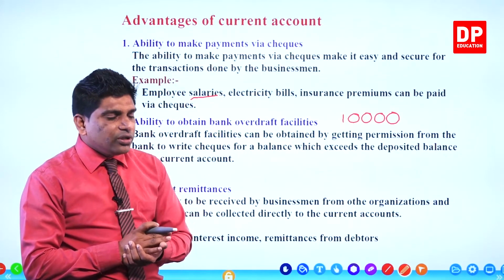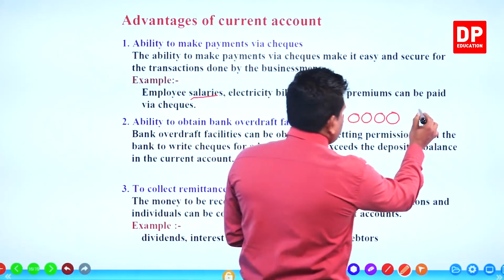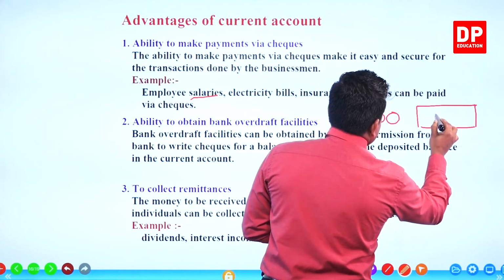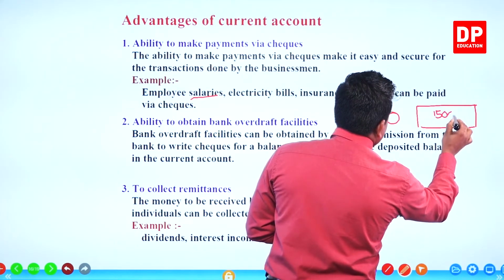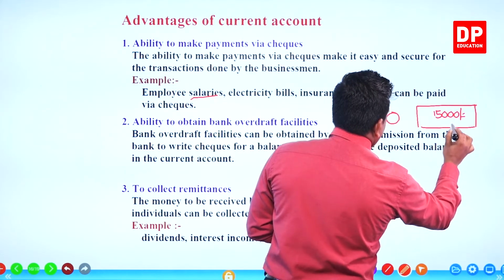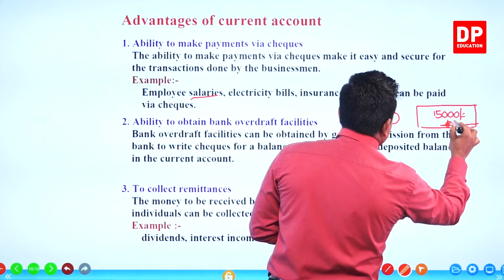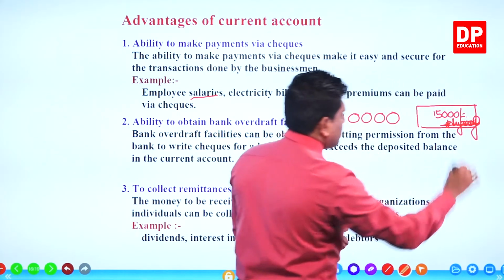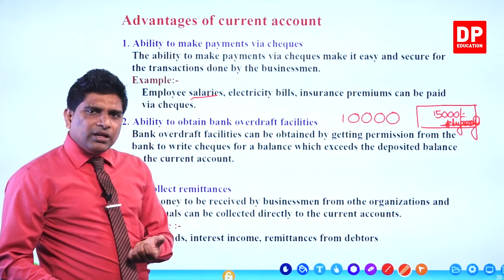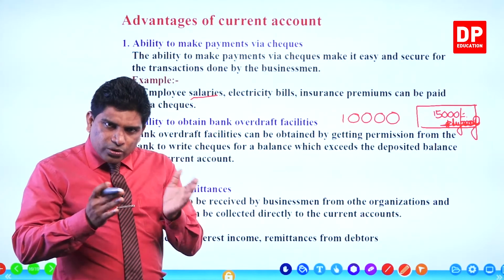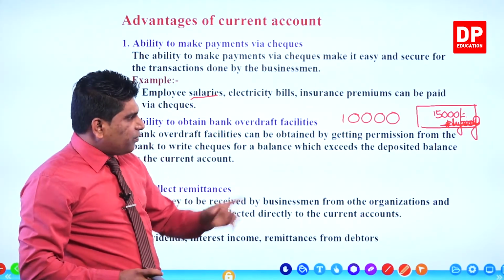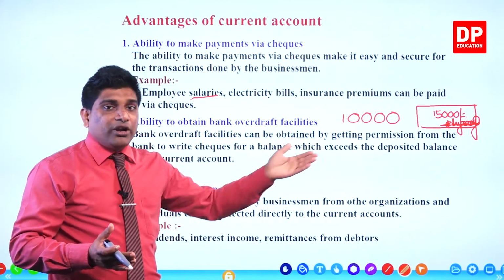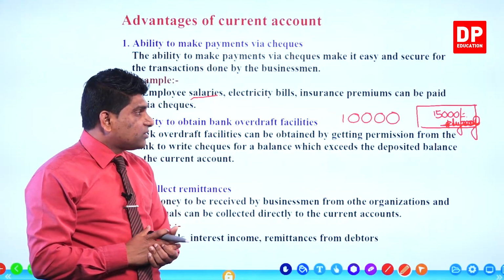Then what you do? You write a check. Mention the 15,000, and you put your signature on that check. Remember, now do you have enough money to pay for this check? No. You have only 10,000, but you issued the check for 15,000.